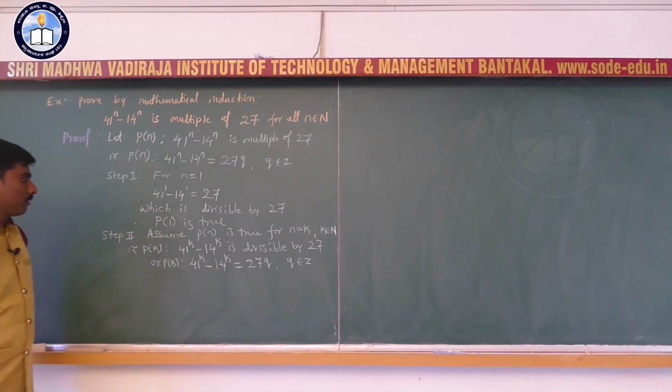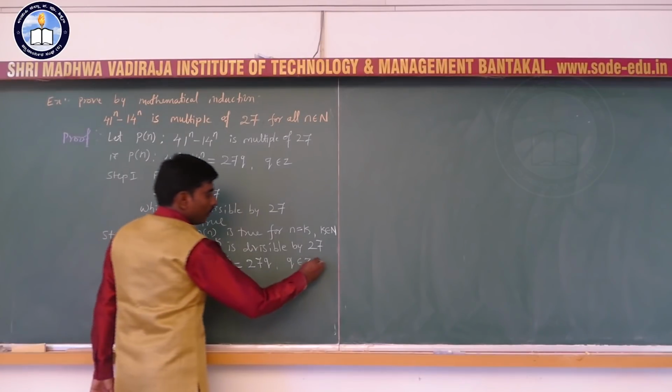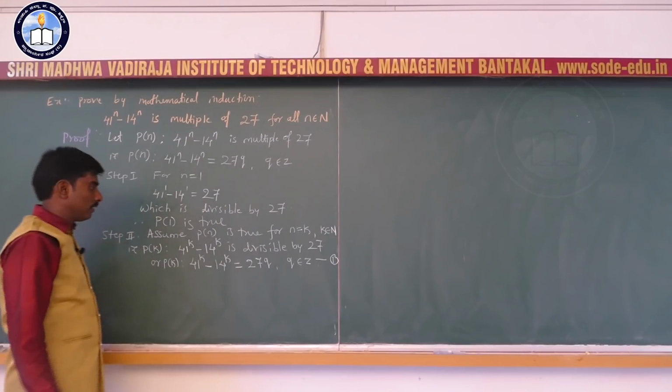Okay. So this is our assumption, and you call this equation number 1.